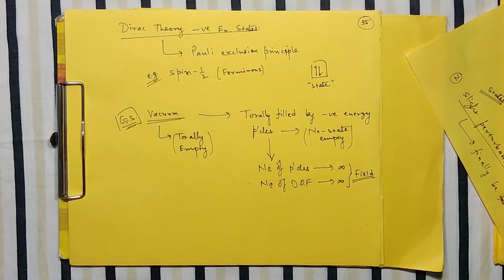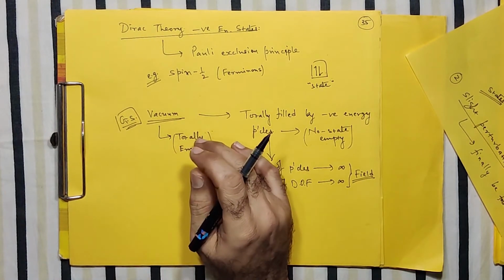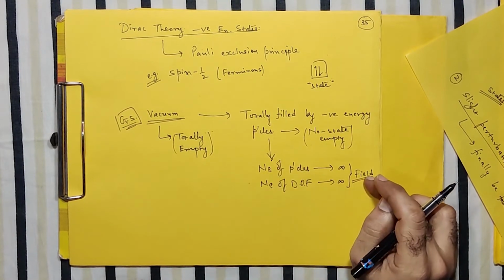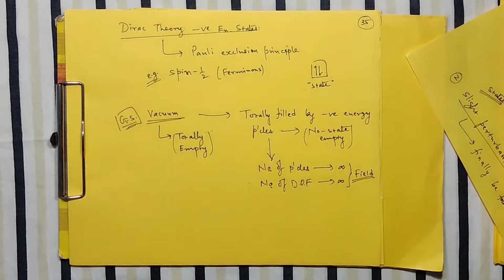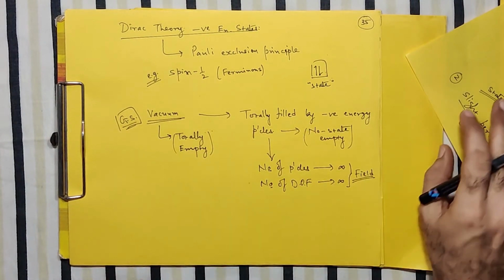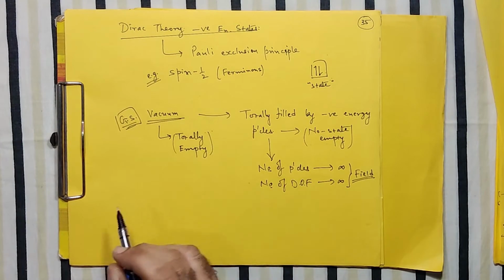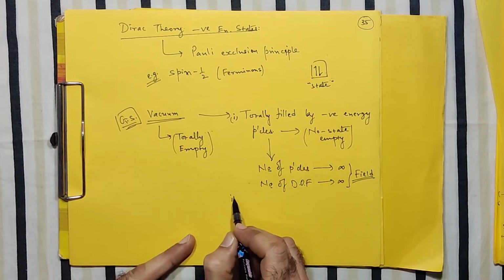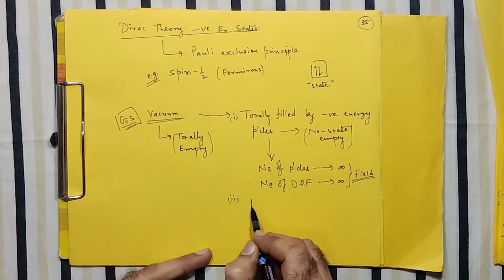It's not just the empty state. In fact, it is the fully filled state, and it is filled by such negative energy particles. Then the obvious question comes: if it is totally filled, then why are we not able to see it? So he further assumes that of course they are totally filled, but they are in a sense passive, they are not observable.